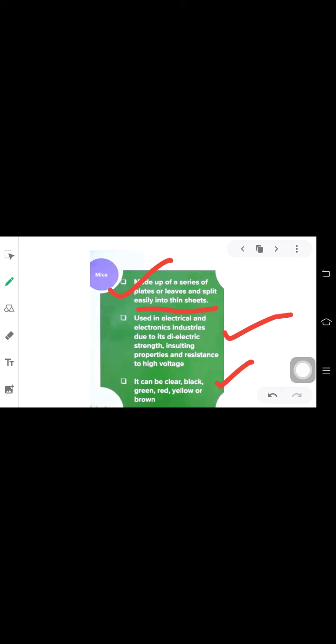Because of this, it is used in the electrical and electronic industries. So these are some questions that can come related to this topic, non-metallic minerals and mica.